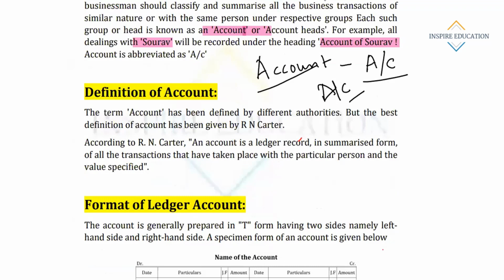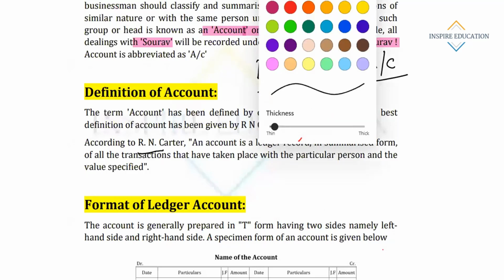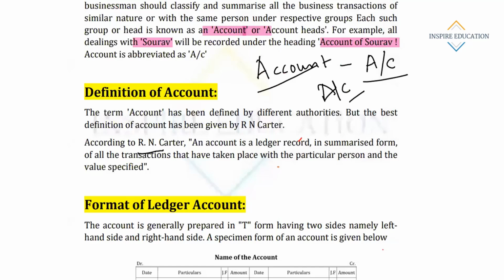Definition of account. The term account has been defined by different authorities. One of the best definitions is given by Aaron Carter. An account is a ledger record in summarized form of all transactions that have taken place with a particular person and the specified value. In a ledger, it is a summarized form of all transactions that have taken place.